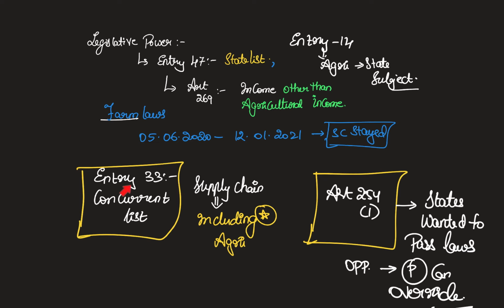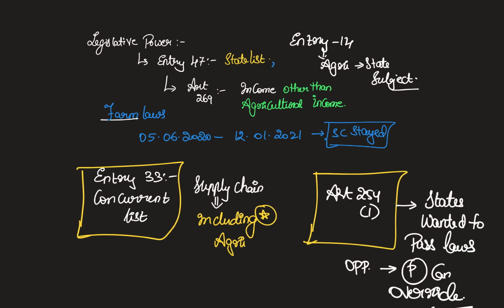That is based on the entry 33 of the concurrent list. As per this entry in the constitution, the entire supply chain of let's say production or distribution supply of any industry including agriculture can be controlled by the center.